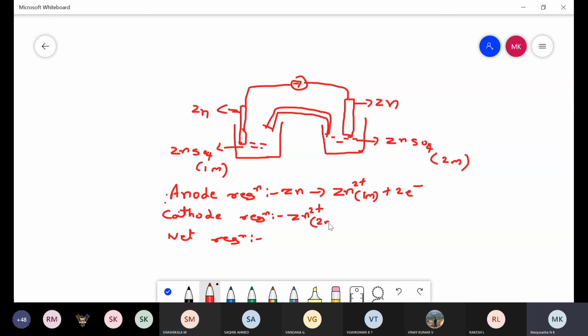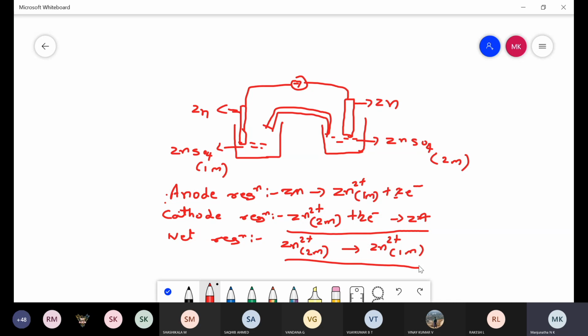Then you need to write down the concentration, don't forget that one: 2 molar. So now Zn gets cancelled, 2 electrons get cancelled, remaining Zn2+ 2 molar gives rise to Zn2+ 1 molar. Is it clear? This is the first one, cell reactions.